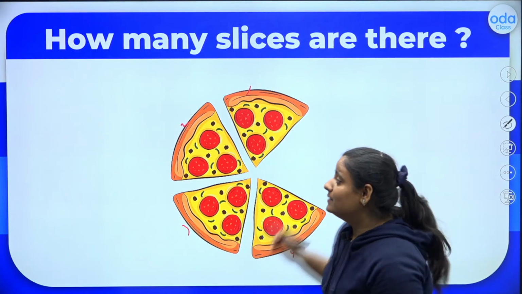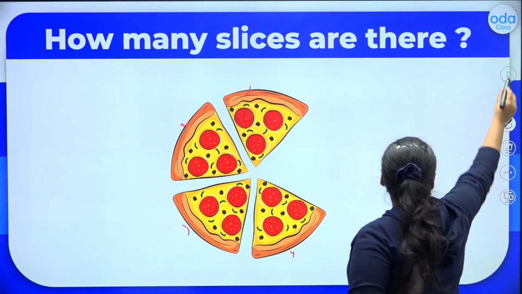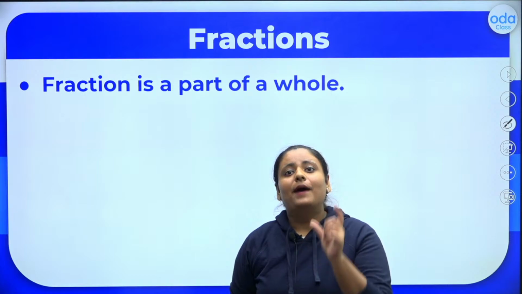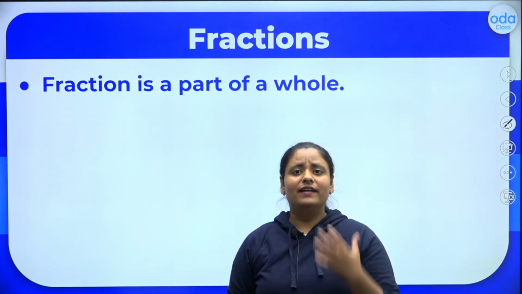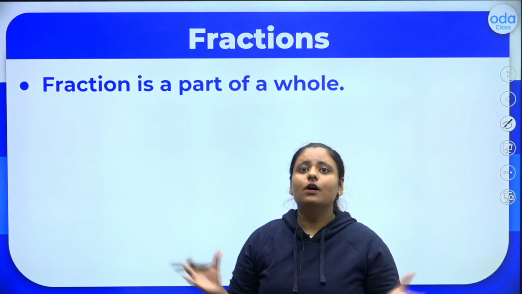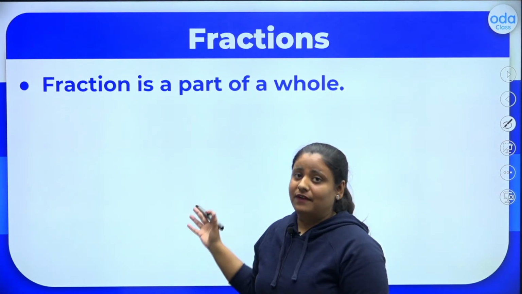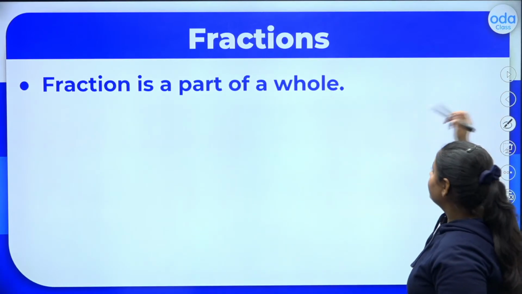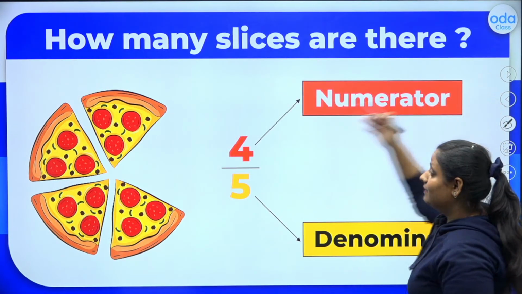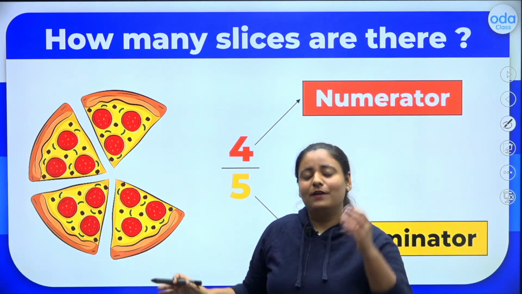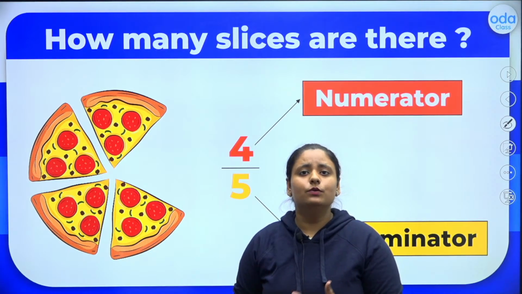Now, here comes the concept of fraction, everybody. So, what is a fraction? Fraction is a part of a whole. Whenever you have to represent some portion of a whole, we call it a fraction. How do we write a fraction? Let's take the same example where I ate 1 slice out of these 5 slices. If I want to write it in the form of a fraction, how will I do that?